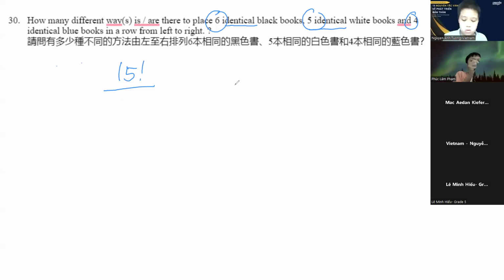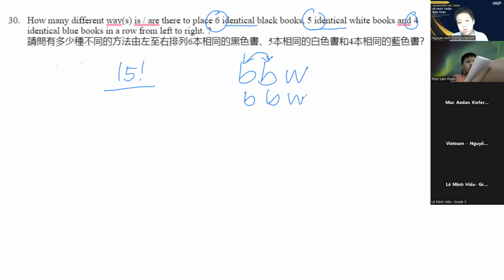That means that some orders like black, black, white is exactly the same if I interchange these two black ones. They are the same, right? So we have to divide it by the number of identicals. So 6 factorial, 5 factorial and 4 factorial.